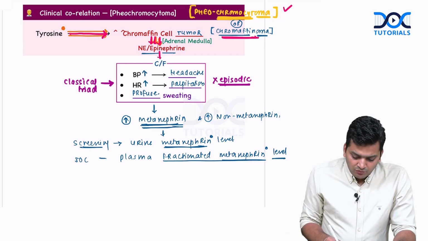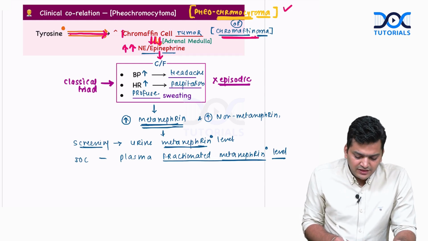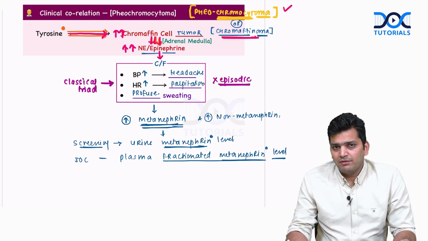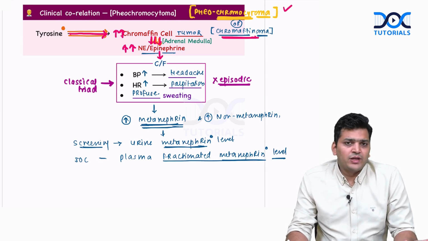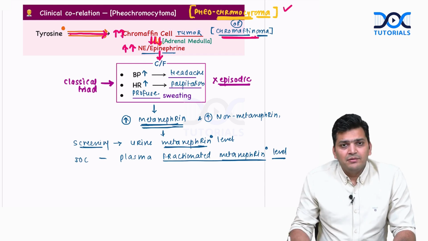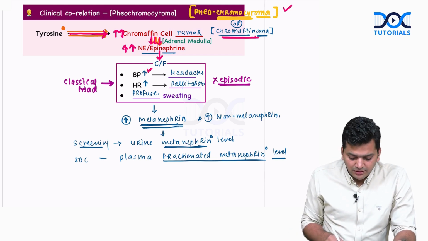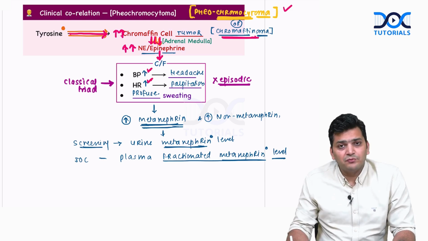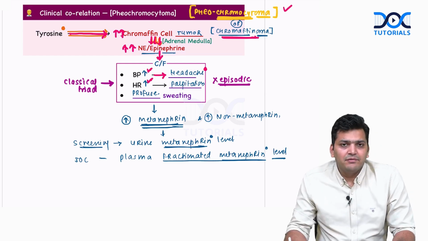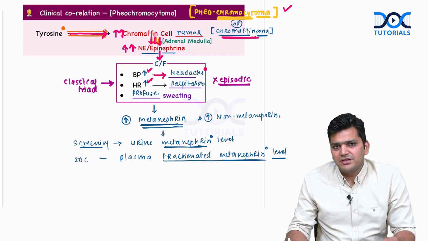Now, this tumor is going to generate a lot of norepinephrine and epinephrine, because there is an increase in the number of chromaffin cells. If the chromaffin cells are more, there is more norepinephrine and epinephrine. And we know that these are the noradrenaline and adrenaline, which run the sympathetic system. So this patient is going to have excessive sympathetic drive. And because of that, there is going to be increase in the blood pressure, increase in the heart rate, and profuse sweating. And because of the increase in the blood pressure, the patient will have headache. And this is the classical triad of symptoms the patient is going to have.